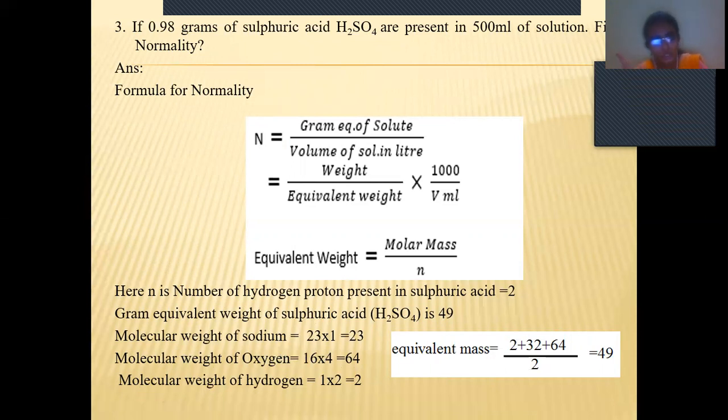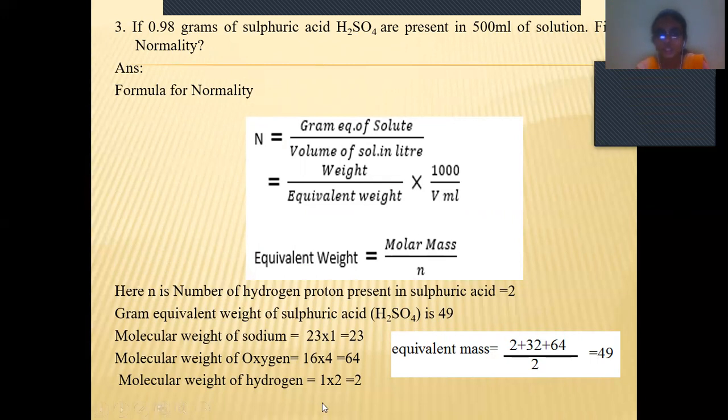We have 2 hydrogen atoms, that is 2. So if we do the total, it means 2 plus 32 plus 64 by 2. Here the value 2 is the number of hydrogen atoms present, so we have to divide by 2, and we got 49. So the gram equivalent weight of the sulfuric acid is 49.